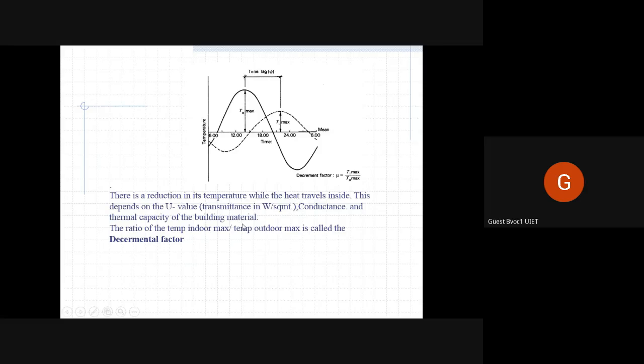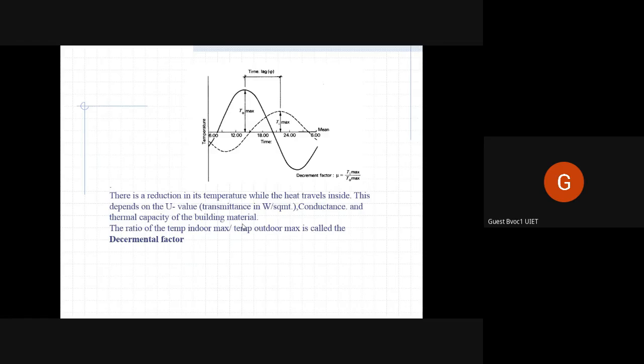So there is a reduction in its temperature while the heat wave travels inside. The exterior heat, environmental heat, takes some time to come inside the house or your residence or any space for that matter. And during the transfer, some heat loss also happens, which is true for everything. Even the sunlight that comes inside your house through a glass window, there is some loss because some part is reflected, some part is absorbed, and the rest is transferred inside. Same goes for heat.